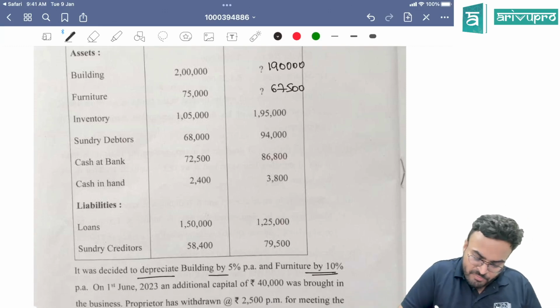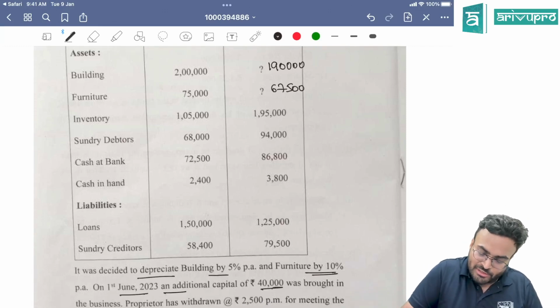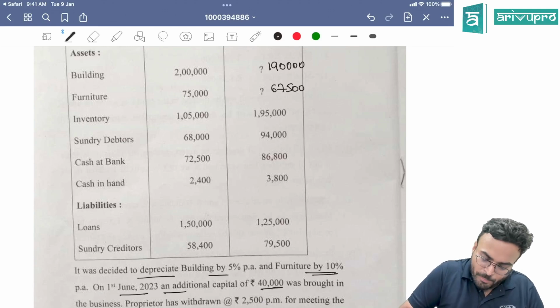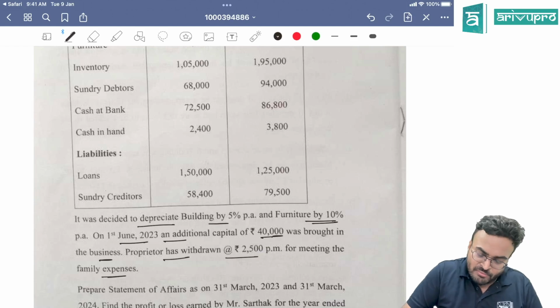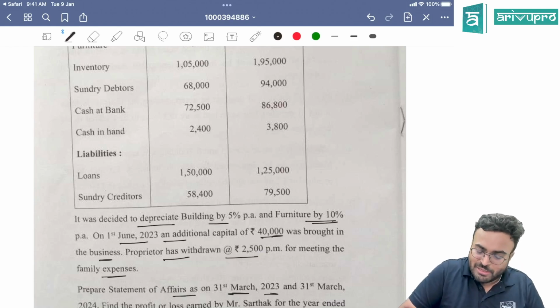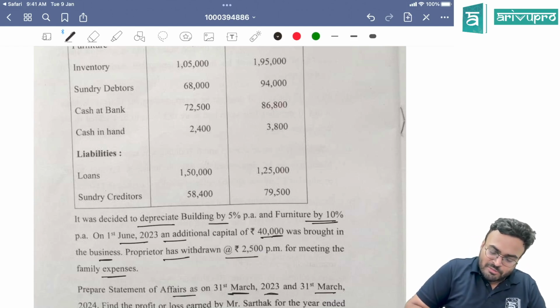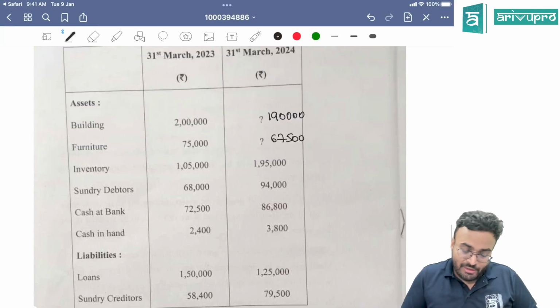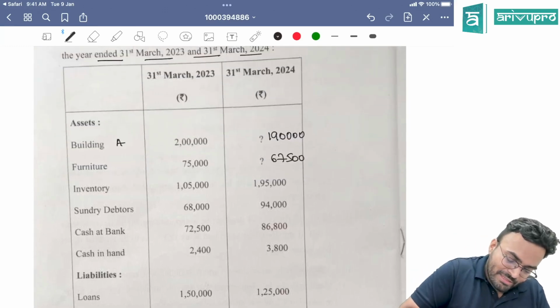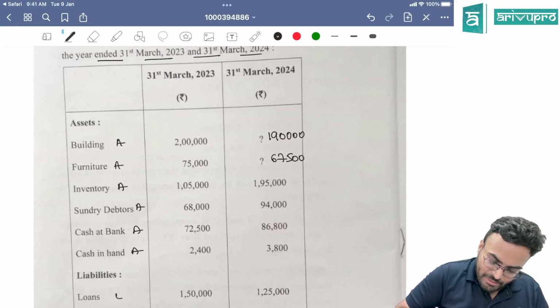So this is going to be 67,500. Okay. On 1st June, additional capital of 40,000 was brought in the business. Proprietor has withdrawn capital of 2,500 per month for meeting family expenses. Prepare statement of affairs on 31st March 2023, 31st March 2024. Find the profit or loss earned by Sarthak for the year ended. So what you are going to do?